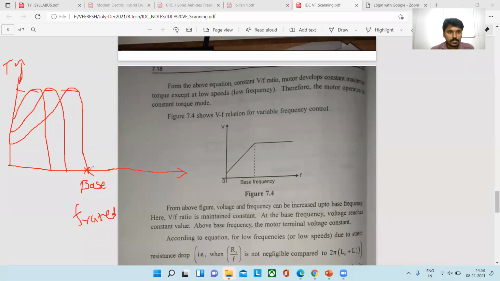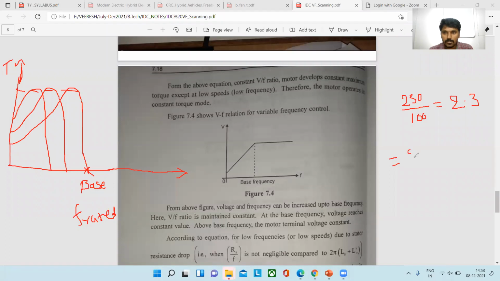After this point, the voltage becomes constant. For example, voltage is equal to 230 and frequency is equal to 100 Hz. How much can we get here? 2.3. Clear?